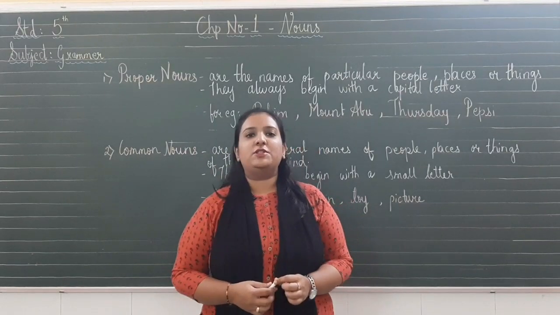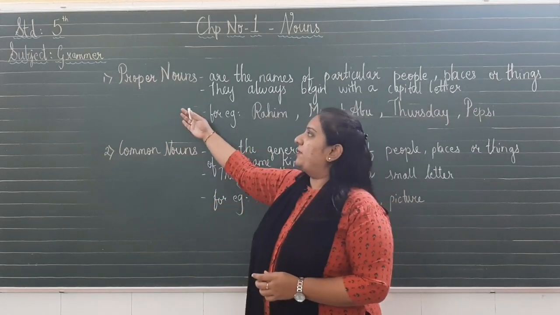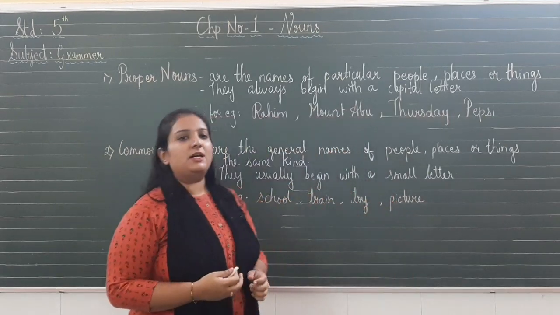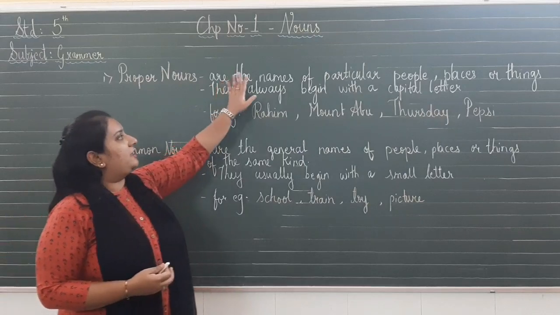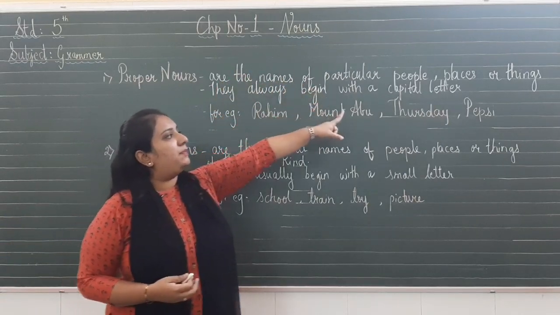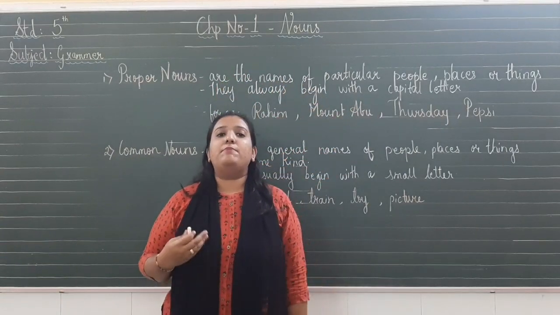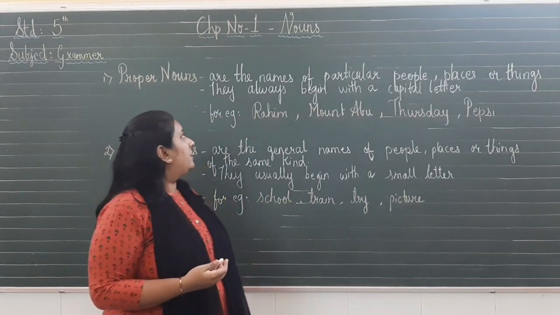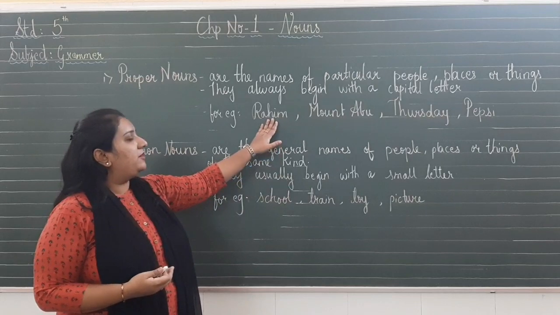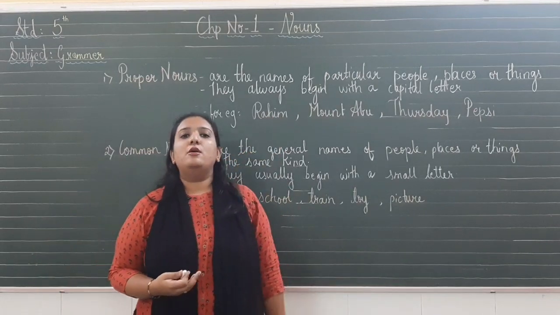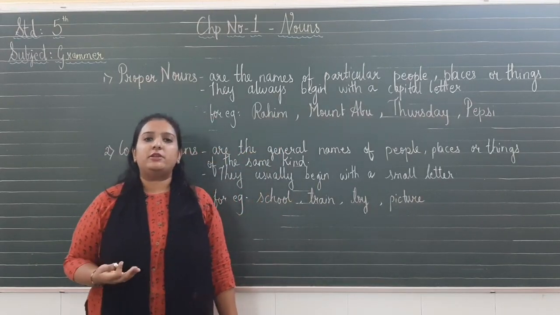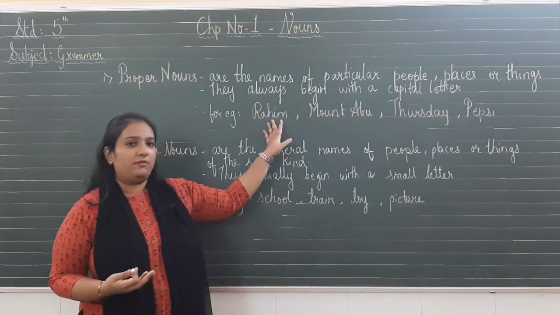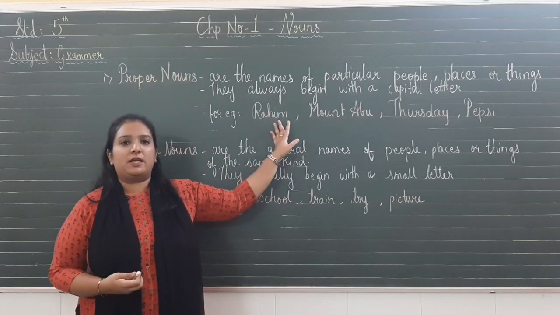So the very first noun which we will study is proper noun. So what is a proper noun? A proper noun is the name of particular people, places or things. Any particular people, places or things, the names which we give. For example, Rahim. Rahim is the name of a boy. We have given a particular name to that boy, Rahim. So Rahim is a proper noun.